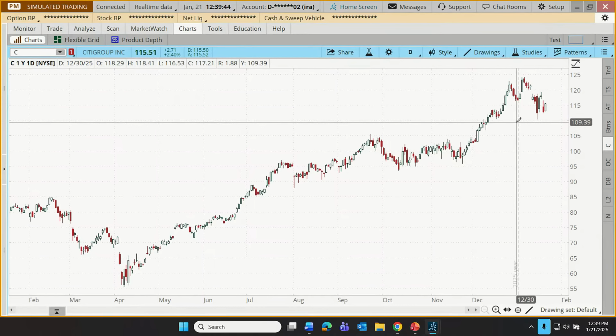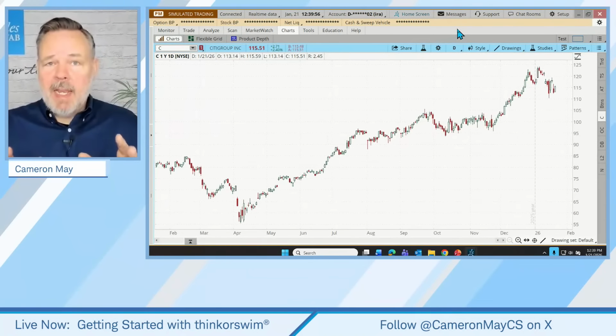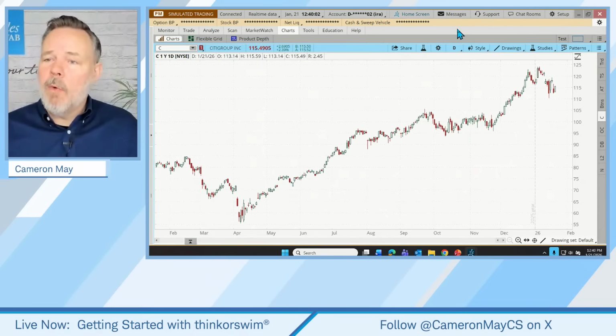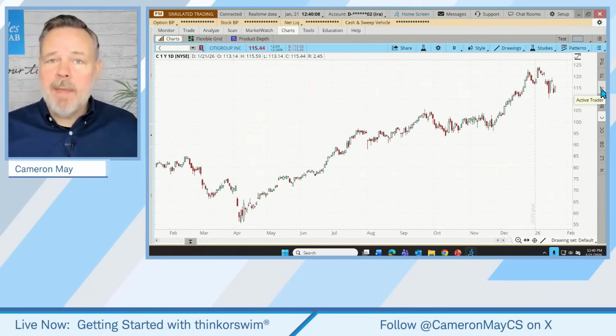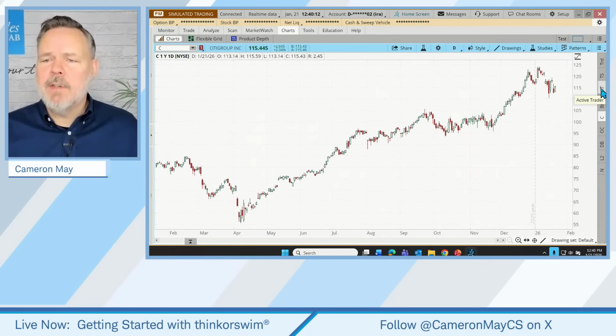Now, maybe one more feature that I want to show. Obviously, there are other tools that we haven't explored. What tends to happen when I have 400 people watching a webcast, which we have right now, is there are 400 sets of eyes darting all around the platform saying, oh, I wonder what that is. Like the Active Trader tool. Guess what? We've done webcasts on the Active Trader tool, so you can go and watch that, see how that's used.